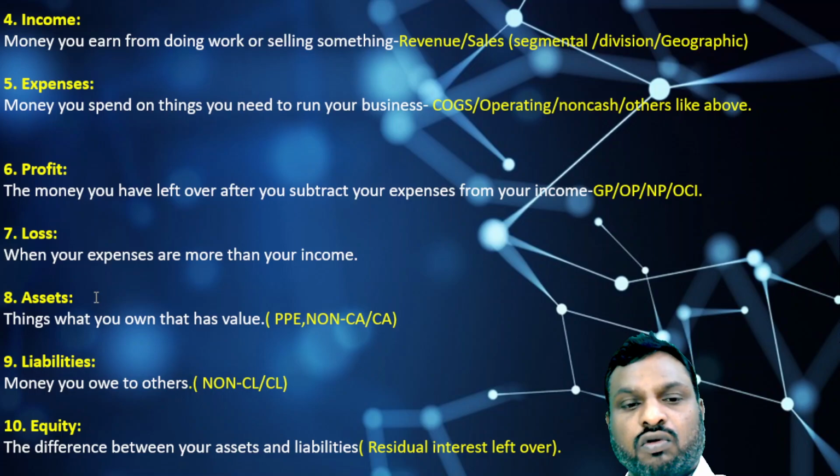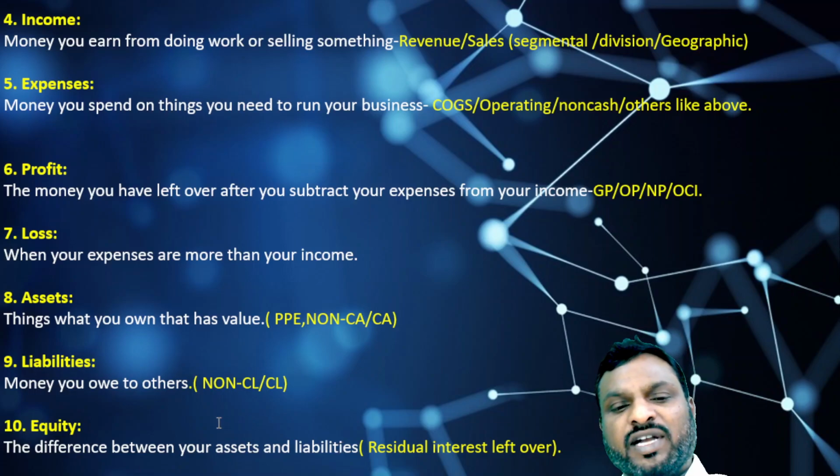you purchase a building for 1 crore, for example, and to purchase that building you have taken a loan from the bank of 70 lakhs. So what is left over for you tomorrow if you sell this building for 1 crore and out of this you need to pay back the bank 70 lakhs? What is left over in your pocket is called equity. It is the difference between assets and liabilities. There is an equation for this also: assets equal liabilities plus equity. This is the common basic equation in accounting.